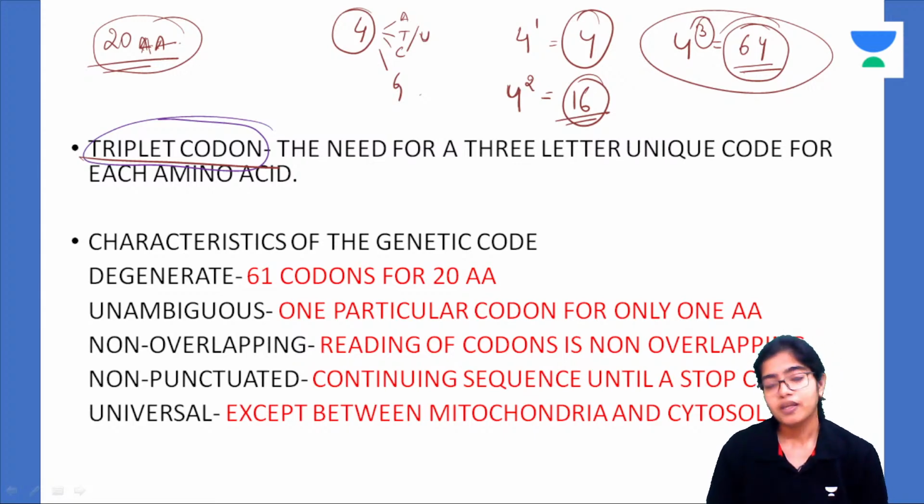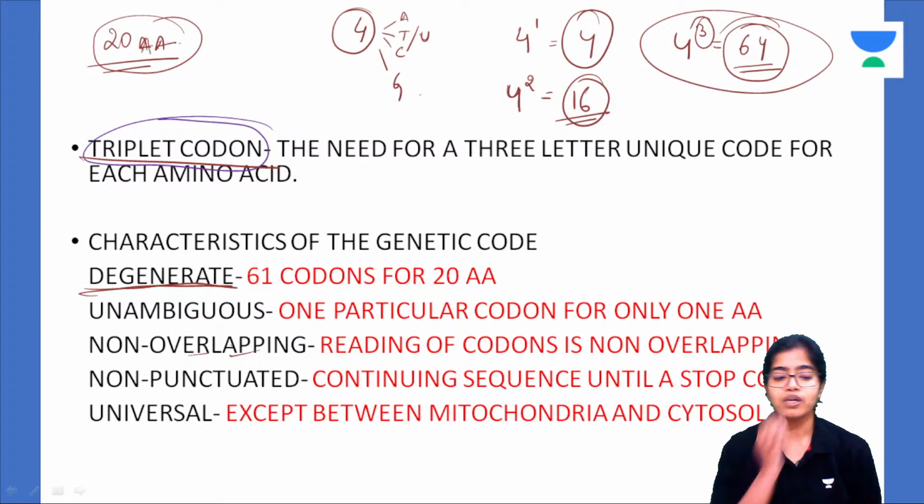Codes are extra and amino acids are few. So, more than one code can be there for one amino acid, and that is what brings us to the first characteristic of the genetic code, that is degeneracy. What is degeneracy of the code? That is, more than one codon can code for one amino acid. This is the degeneracy of the genetic code.